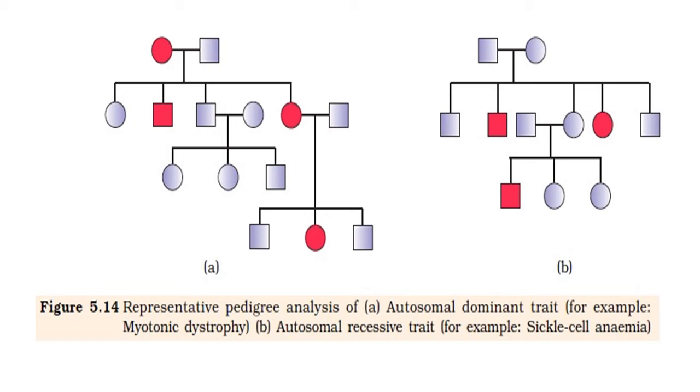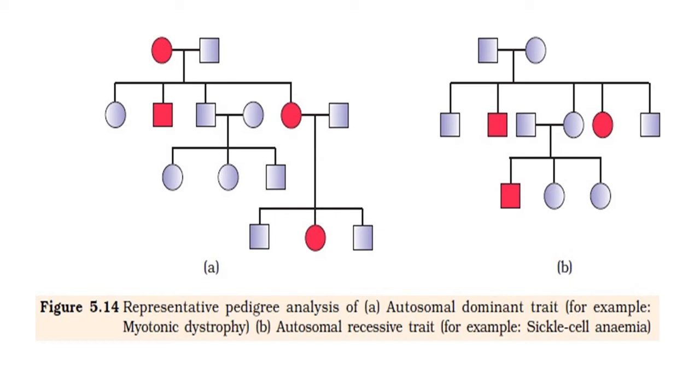Here you can see both parents P1 are normal. Their mating results in the F1 generation, their progeny. Here possibilities are shown: first a normal son, second an affected son, third a normal daughter, fourth an affected daughter, and again a normal son.